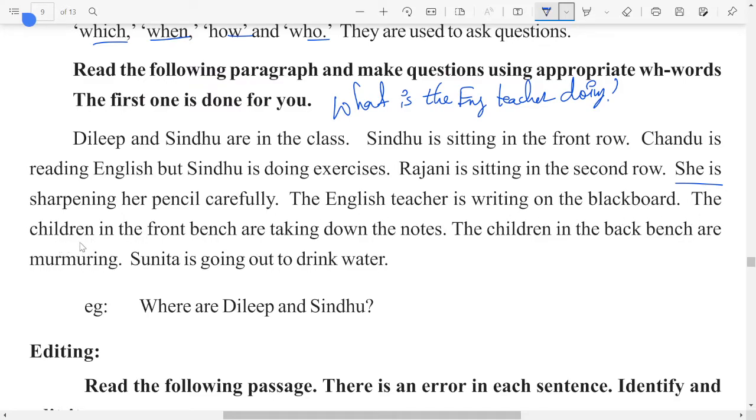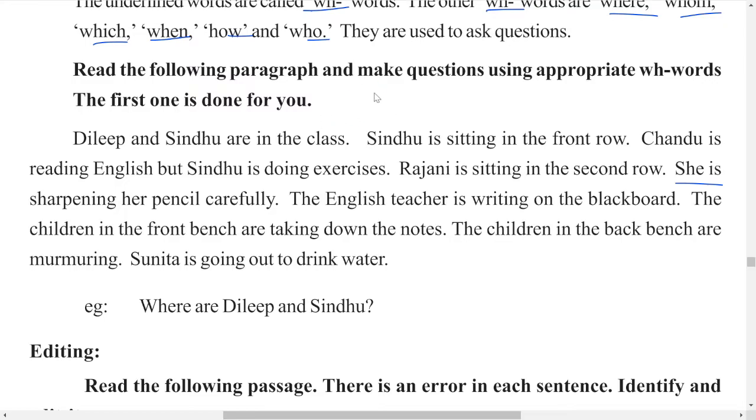Next one, the children in the front bench are taking down the notes. See, this question can be in two types. Who are taking down the notes, or what are the front bench children doing? Two sentences can be used.